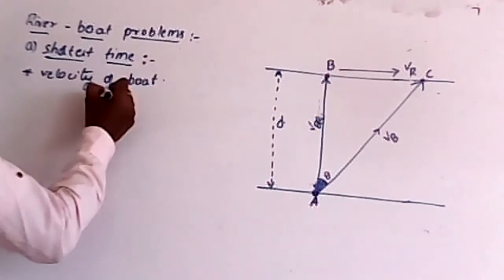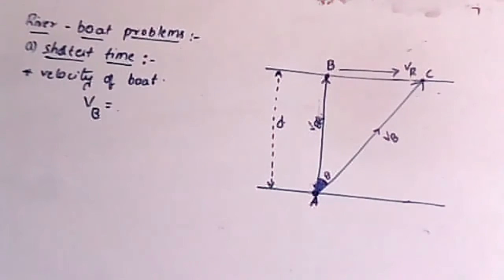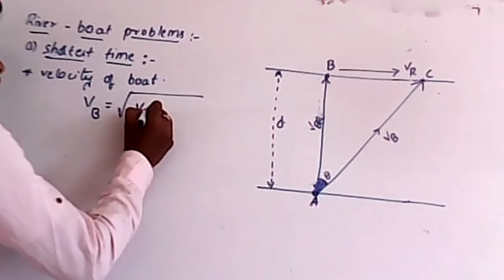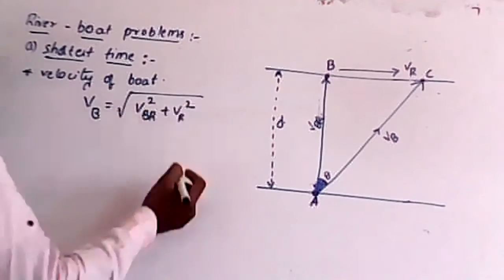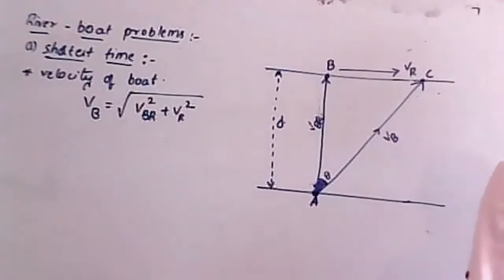Now could you tell me what is the velocity of the boat with respect to the ground? VB is equal to the square root of VBR square plus VR square. This is the expression for the velocity of the boat.